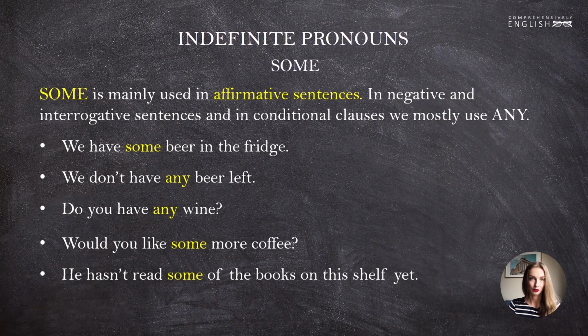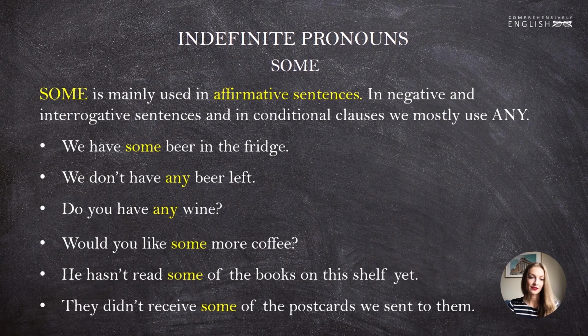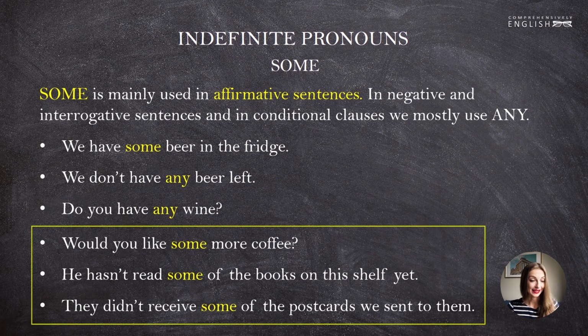He hasn't read some of the books on the shelf yet. And they didn't receive some of the postcards we sent to them. Some is also used in negative and interrogative sentences when the question or the negation does not concern the part of the sentence containing some. That is, when that part of the sentence that contains some remains affirmative. Its meaning is affirmative. This is true for our last 3 sentences here.